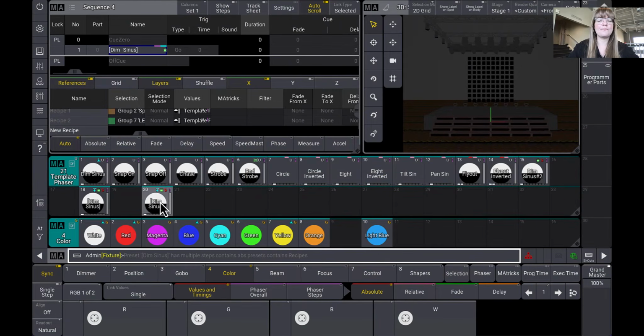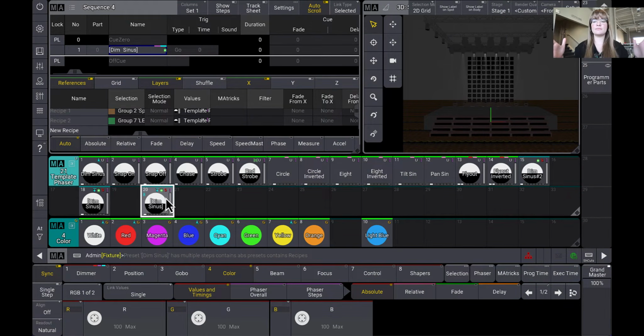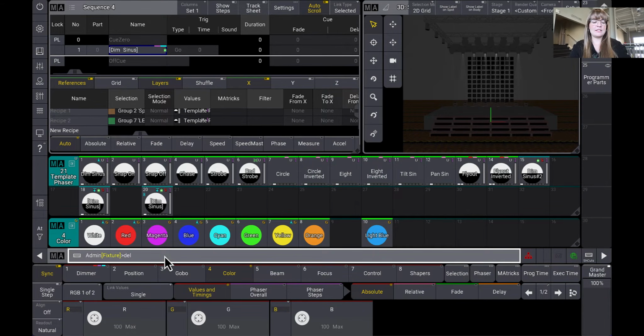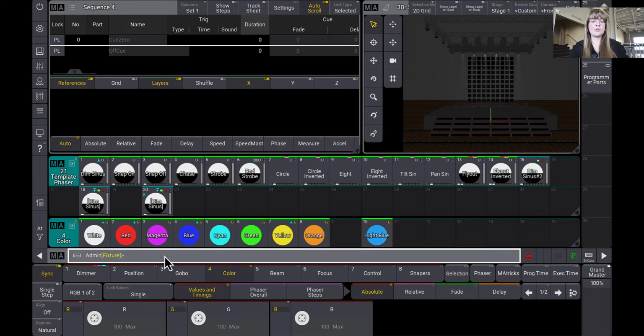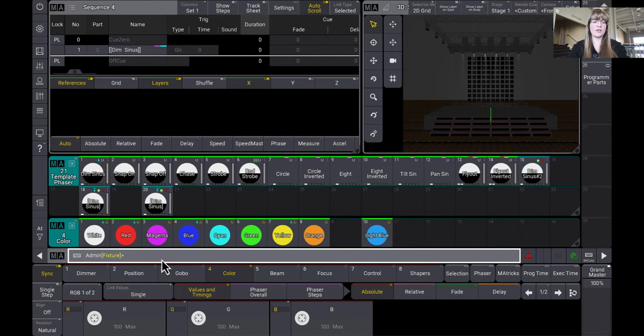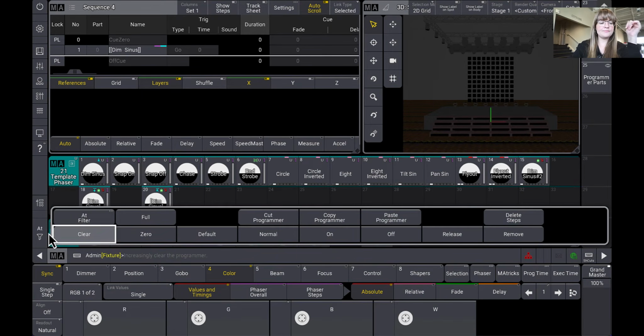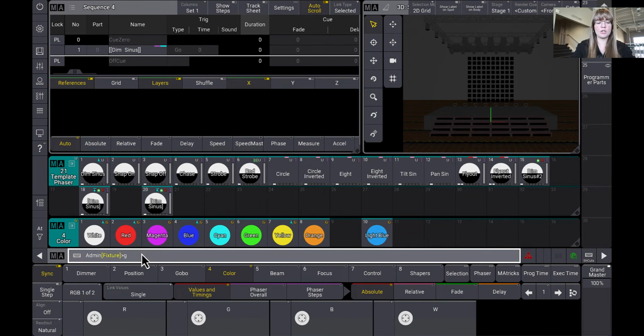Boom. Okay. This is now running across my lights. It looks beautiful, whatever. Let's delete Q1 for my example. And then I'm going to take these values that I just activated and store Q1. All right, so I can see with the parentheses around here that this is referencing the dimmer sinus recipe. And we're going to hit go on the queue. Okay, cool, awesome, looks great.